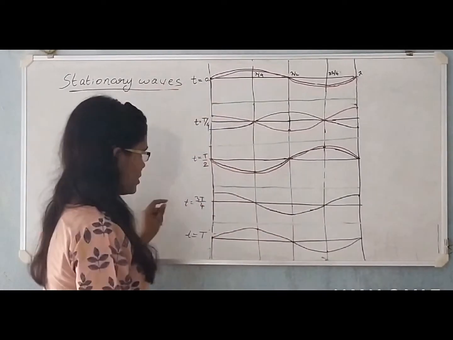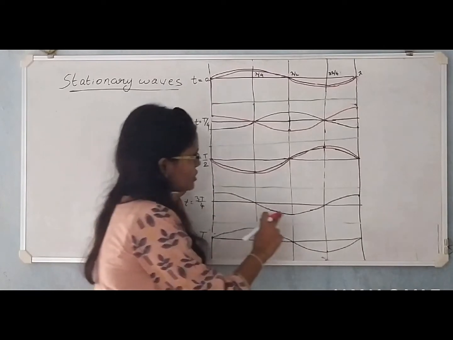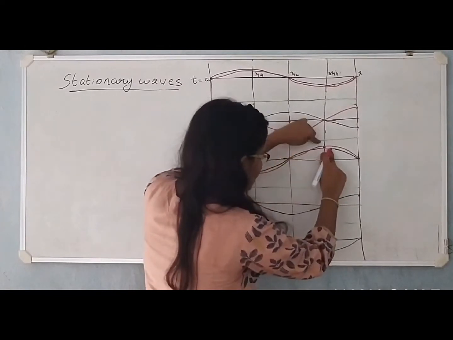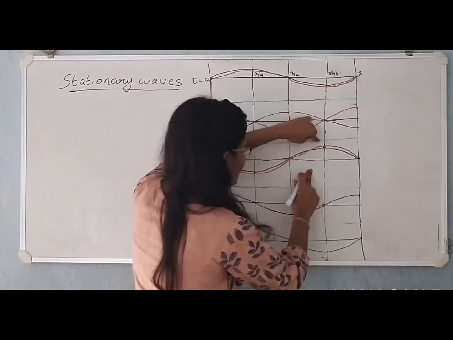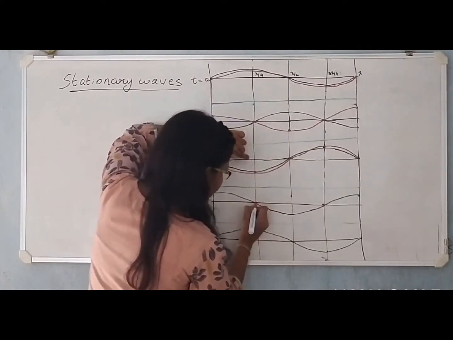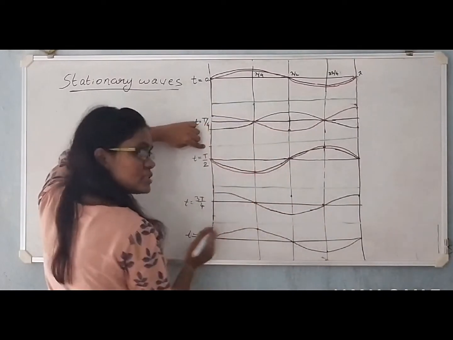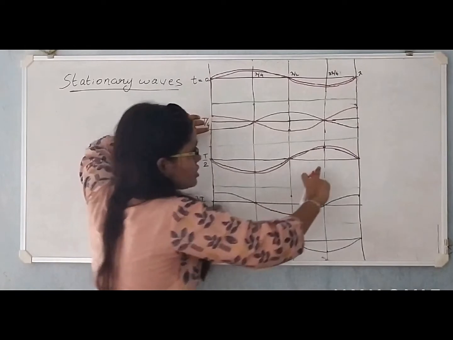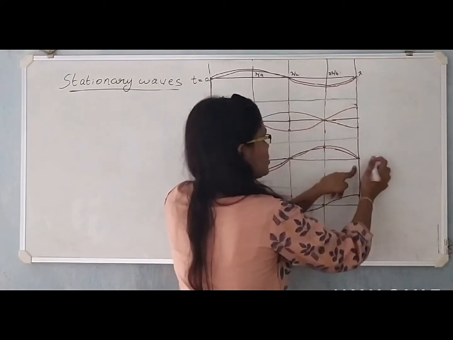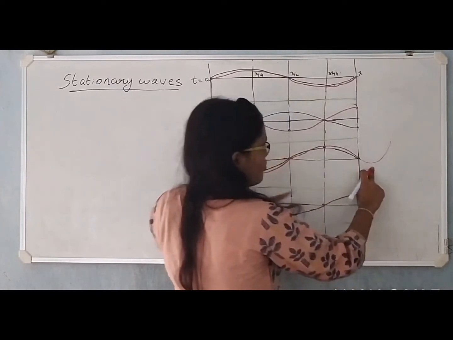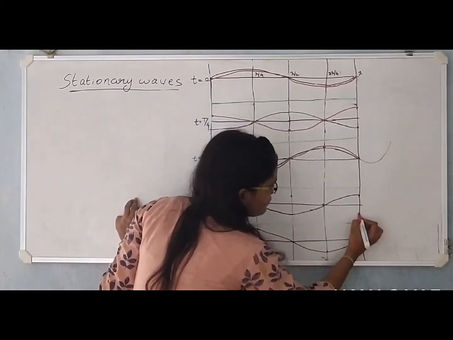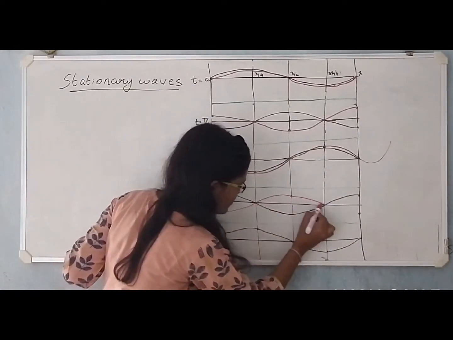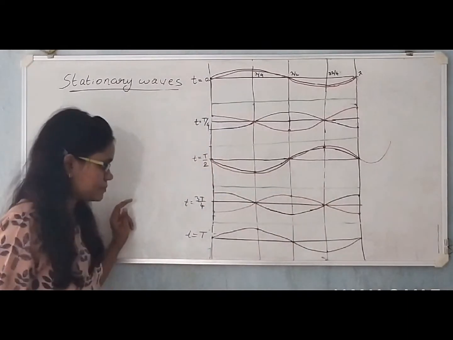So the wave looks something like this. Now at t is equal to 3T by 4, let us see what happens. This node gets transferred here. This is a crest, so that crest gets transferred here. Here is a node, that node gets transferred here. Now this trough gets transferred here. So here is a crest, here is a node. Then the previous point might have been a trough here, so this trough gets transferred here. So if I join these points, it will look something like this.